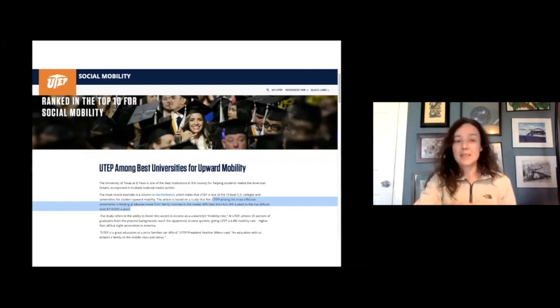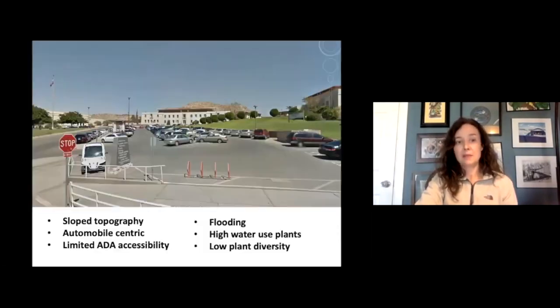And so what that's saying is that they have a lot of first-time college students coming from backgrounds that may be more difficult, and they're helping them get educations and then move into the workforce and improve their lives and their families' lives. So at the beginning of the project, the site looked like this. There was sloped topography.